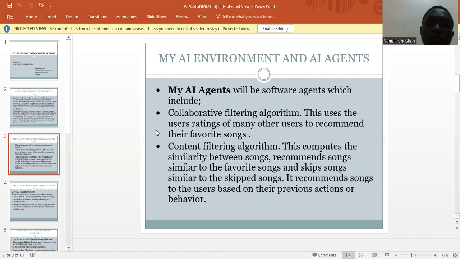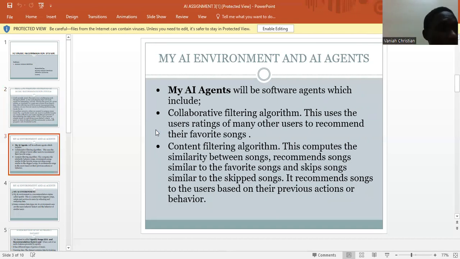We'll also be using the content filtering algorithm. This computes the similarity between songs and recommends songs similar to their favorite songs and keeps away from songs similar to those skipped songs.